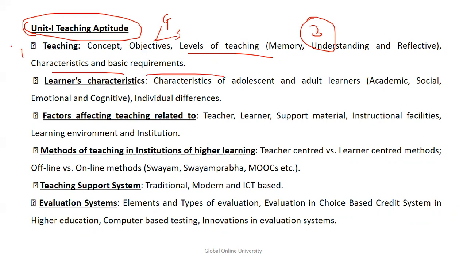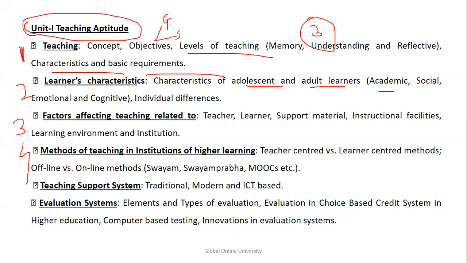Our lecture today is targeted at this particular topic, that is one. Later on, we'll see the second topic, learners' characteristics, where you have to understand the characteristics of adolescent and adult learners: academic, social, emotional, and cognitive. At the same time, you have to understand the concept of individual differences. The third topic will be factors affecting teaching, related to the teacher, the learner, support material, instructional facilities, learning environment, and institution.